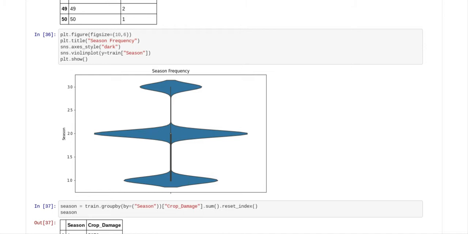I don't know why they picked 3 seasons. I'm not a farmer, so I don't know if it's that they just don't do any farming in the winter. That's what I'm assuming. I'm assuming that they'll get crops in the spring, summer, and autumn, but in the winter they won't get any crops. Because I'm not a farmer, I can't say.